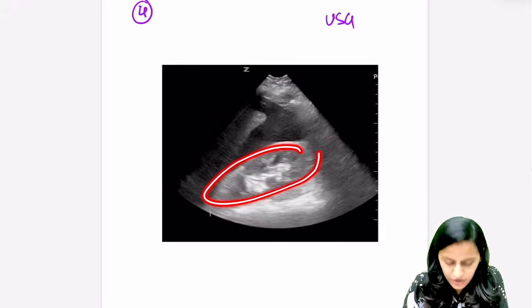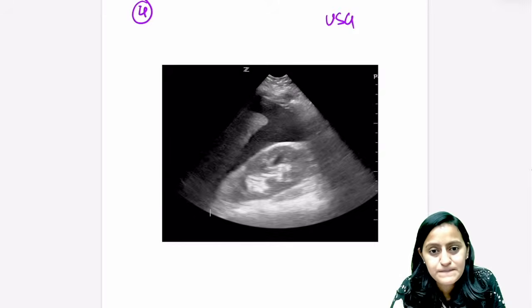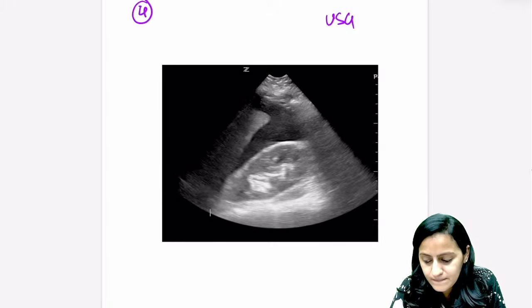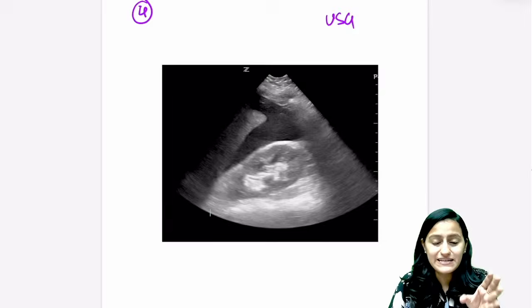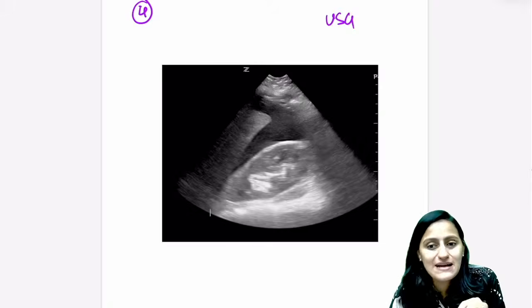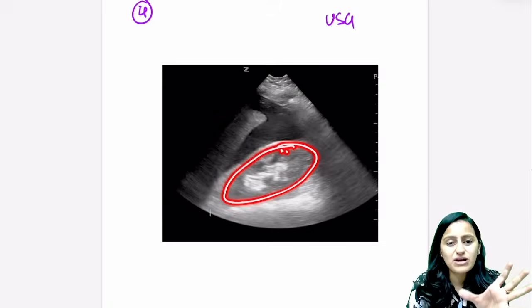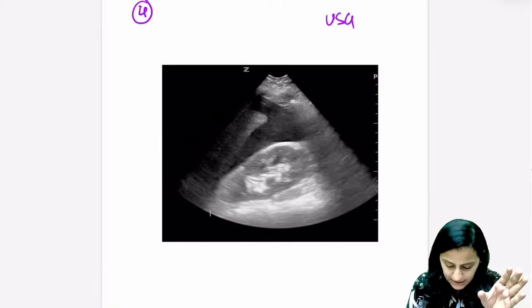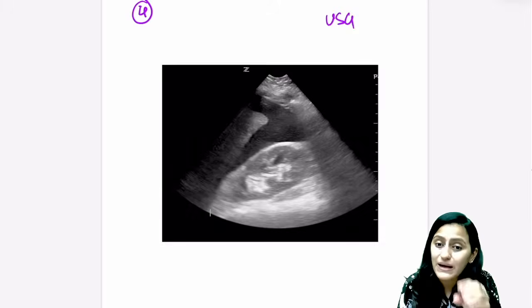What is this organ on ultrasound? That's not the gallbladder. Think logically. If it were the gallbladder containing bile, fluid appears black on ultrasound. This is not appearing black, right? It has this solid-structure echogenicity, gray color. And this white in the center that you are seeing is the fat. Fat is white on ultrasound.